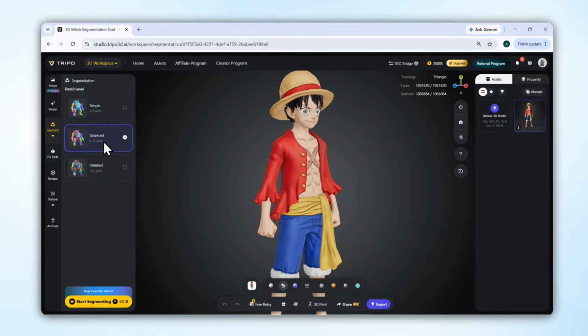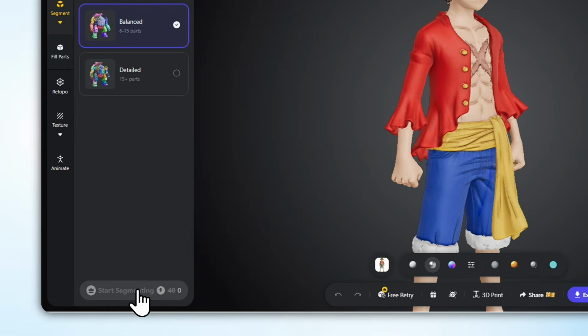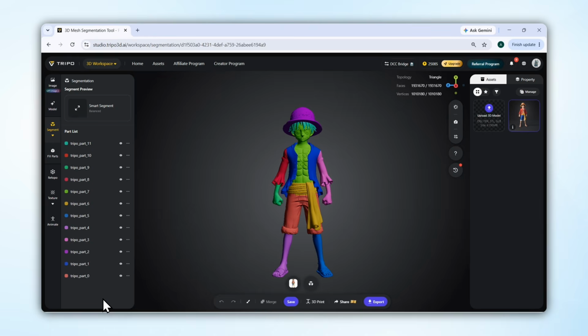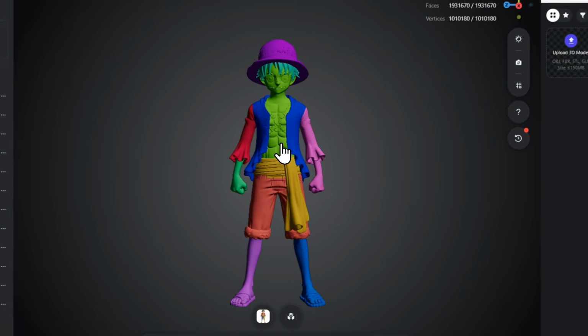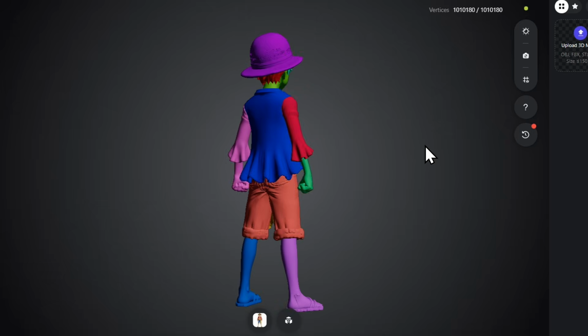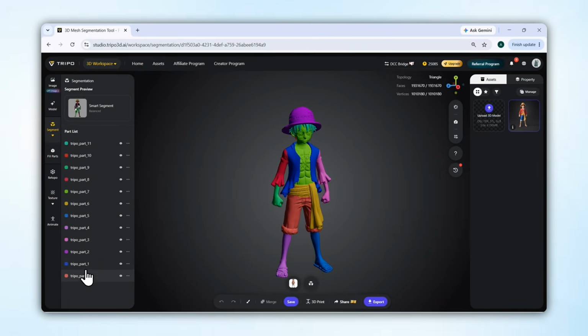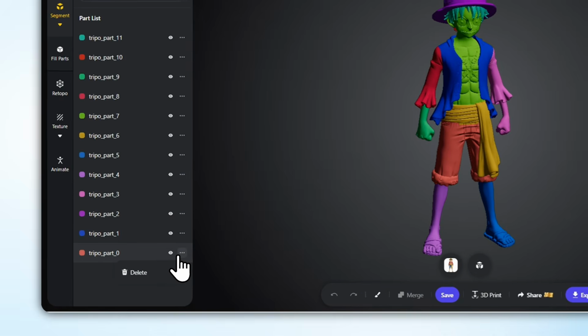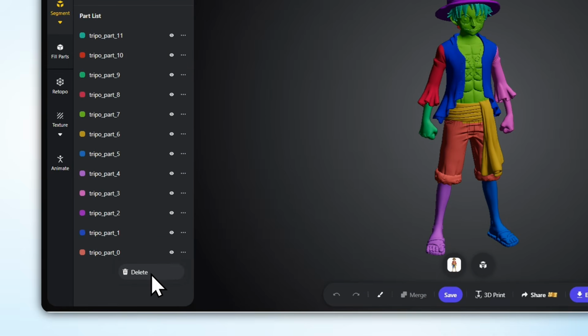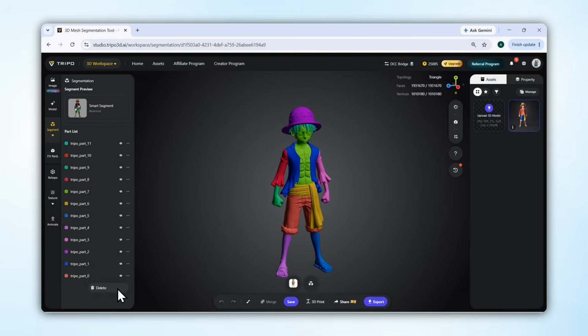For now, I'll select Balanced and click on Start Segmenting. And look at that! Our entire character has now been segmented into different parts. So where the entire character was previously a single model, you can now work with its individual parts separately. And if you don't need a specific part, you can also delete it directly from here. This feature is useful when you want to further customize your 3D character for animation or game projects.